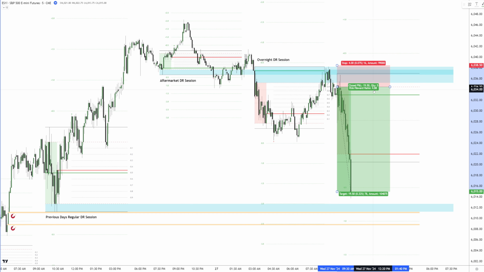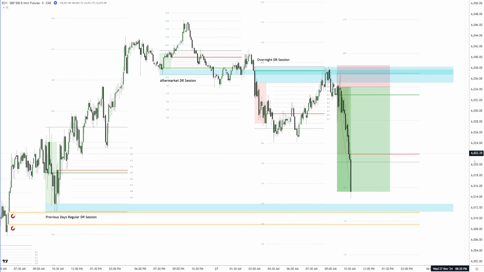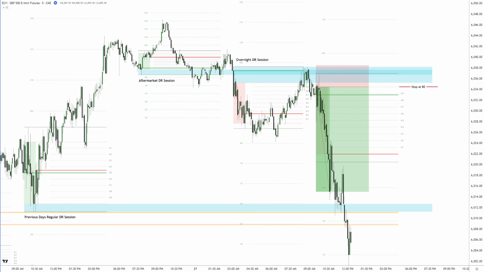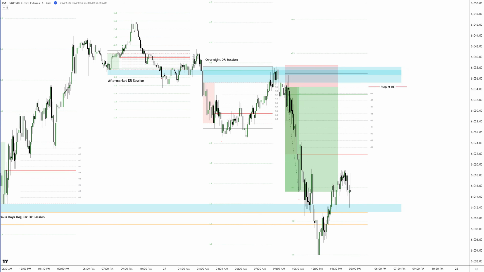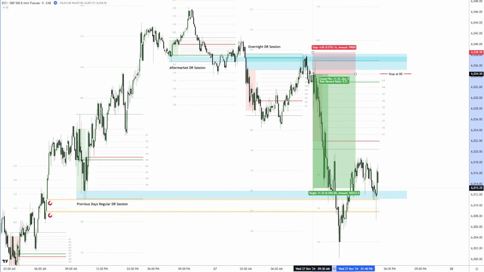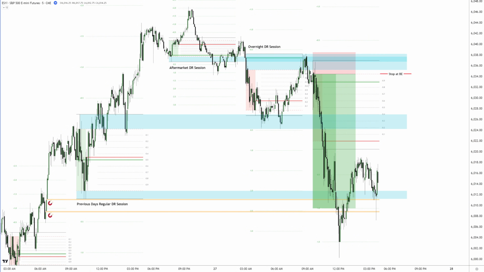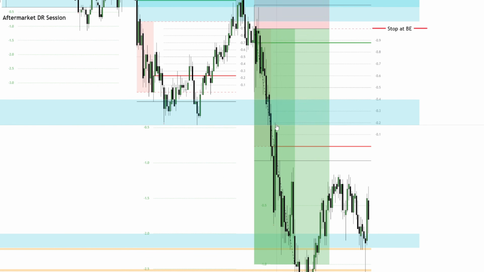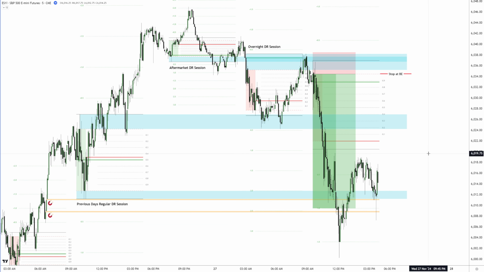You can decide whether to hold the position or take profits, but it's definitely wise to at least trail your stop to break even. The session ends with price extending beyond 1.5 standard deviations, fully capitalizing on the DR downside model. Trades like these require practice, study, and a solid understanding of the DR trading strategy, but with time you will develop the ability to recognize and execute them effectively.